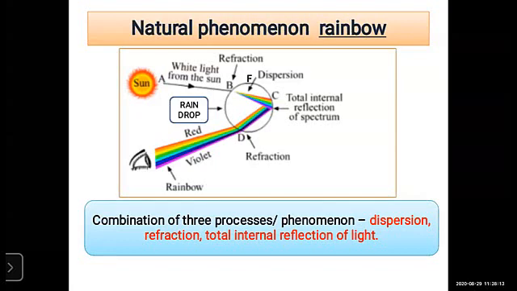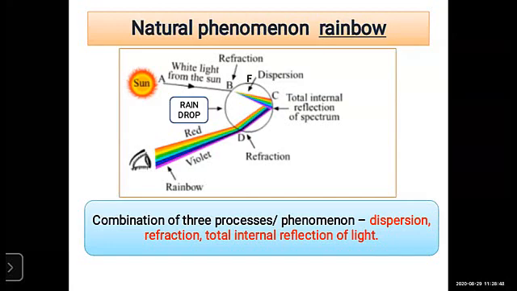Then the second one, F, is nothing but the dispersion. When it enters the water droplet, it gets scattered into 7 colors, that is your rainbow, right? It is scattered into different colors having different wavelengths. So in the water droplet it gets scattered, and that process is called dispersion. The first process in the water droplet is refraction. The second process is nothing but dispersion. Okay. After that, what will happen?